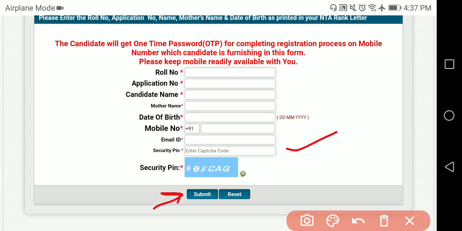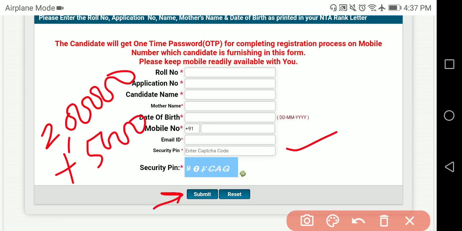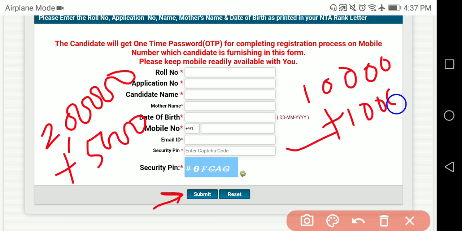After that it will show you different windows, like which counseling you want to participate in, whether it is All India counseling or deemed university. Select those. If you want to opt for deemed university, then you have to pay 2 lakh rupees plus 5,000 rupees as the non-refundable security amount, right? If you are participating in the All India counseling, then you have to pay 10,000 rupees, plus a non-refundable 1,000 rupees for general merit. For SC ST it is 500 rupees and 5,000 rupees under this 10,000.